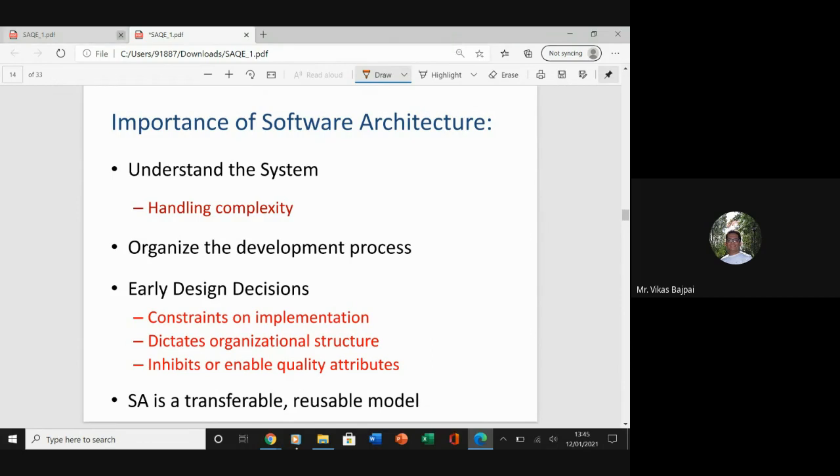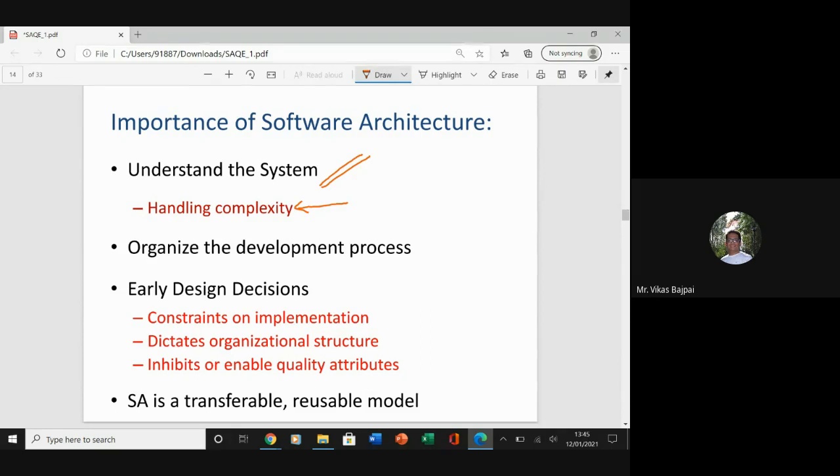So what we have here is that let's understand the system, because I'll be able to handle the complexity now. I am in a position to understand how the system is going to look. In that case, definitely I'll be in a position to claim that, okay, I'll handle certain complexities if these complexities are going to arise.